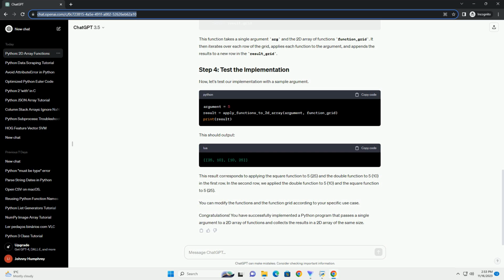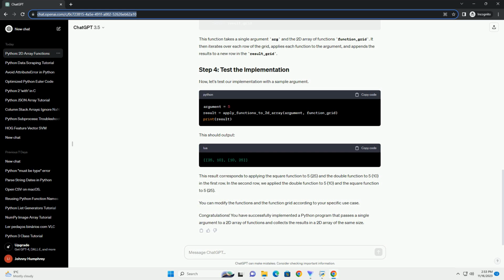Next, we will implement the operation of passing a single argument to each function in the 2D array and collecting the results in a new 2D array. This function takes a single argument arg and the 2D array of functions function_grid. It then iterates over each row of the grid, applies each function to the argument, and appends the results to a new row in the result_grid.